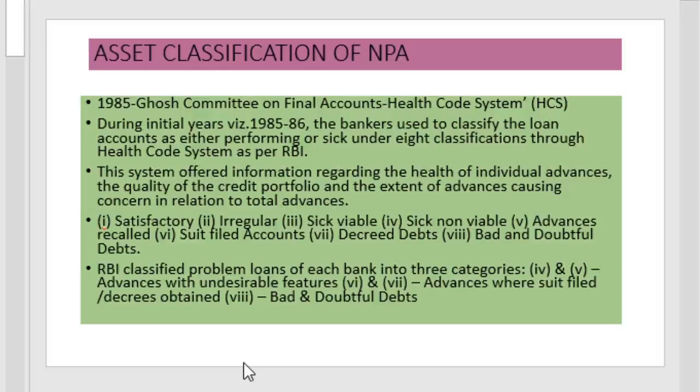Based on the health code system, RBI classified problem loans of each bank into 3 categories, that is 4 and 5 as advances with undesirable features. Out of these 8, RBI classified the problem loans, which fall under the non-performing category, as 4 and 5 as advances with undesirable features, 6 and 7 as advances where suit is filed or decree obtained, and the 8th one as bad and doubtful debt. This was the classification given by RBI to the non-performing asset according to the health code system classification, or the 8-fold classification.